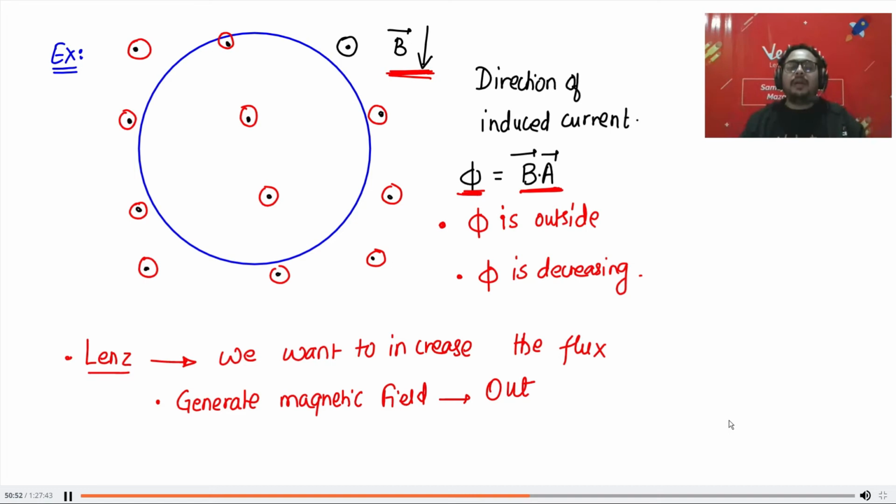अब हम Lenz law लगाएंगे. So now look at the question. As you clearly told, the flux is decreasing. So according to Lenz law, what should you do? Should you decrease the flux more or should you increase it? What should you try to do? You should try to decrease it more or increase it. Srishti, please answer. Should you try to decrease it or increase it?